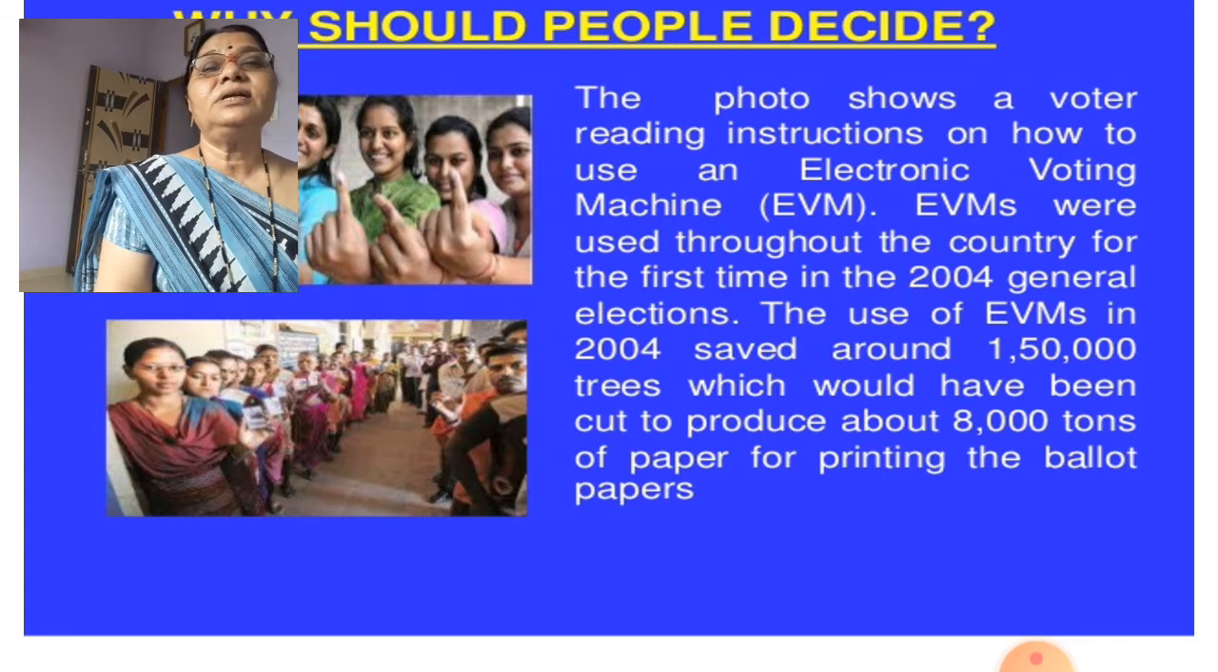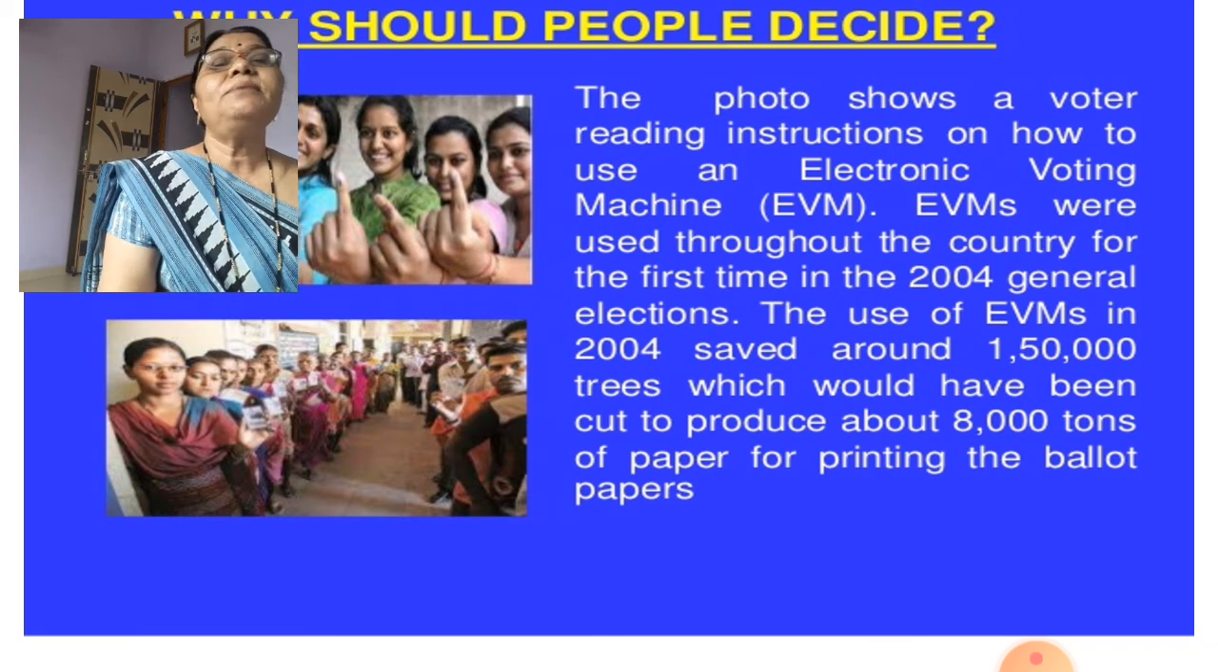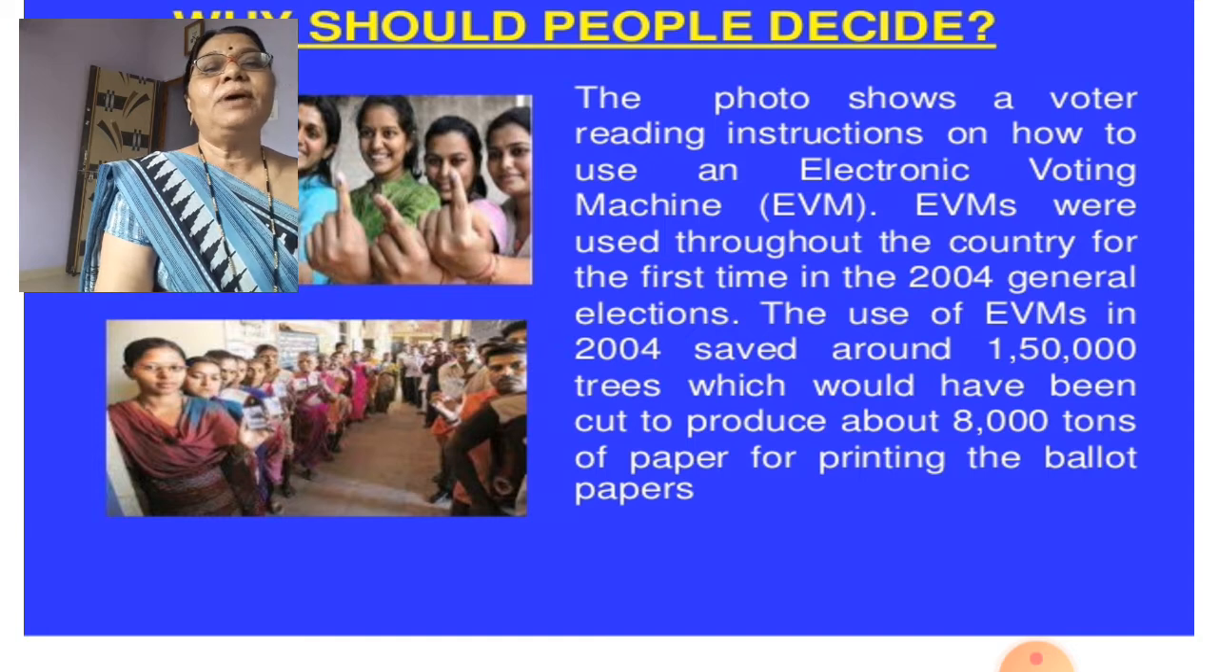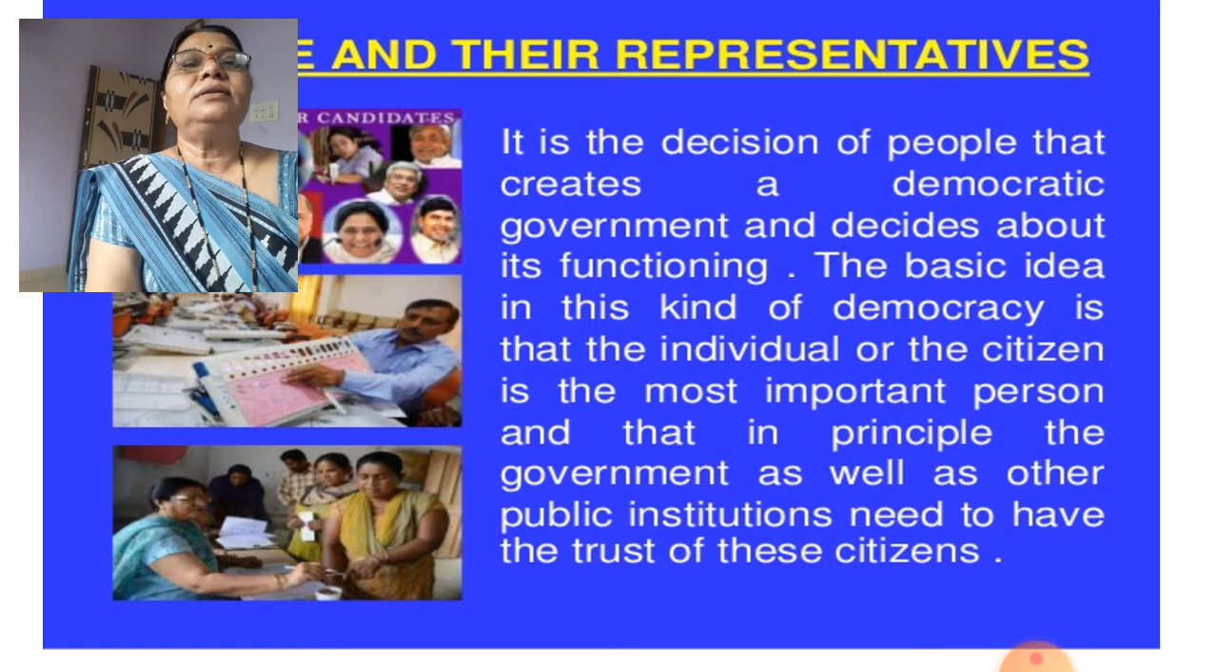That is the EVM machine. It was started in 2004, and because of this we could save the trees, because 1,50,000 trees were being cut down for making such ballot papers. Got it?